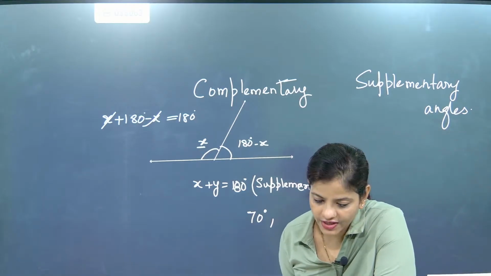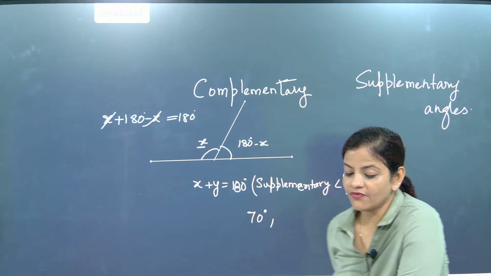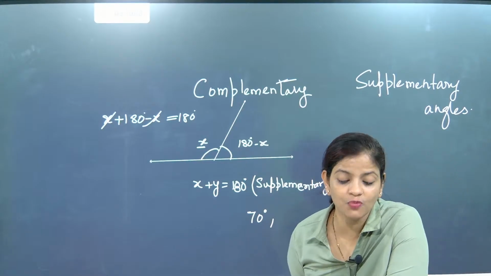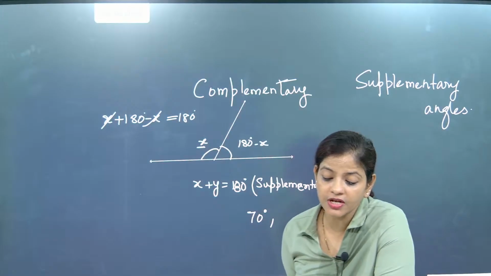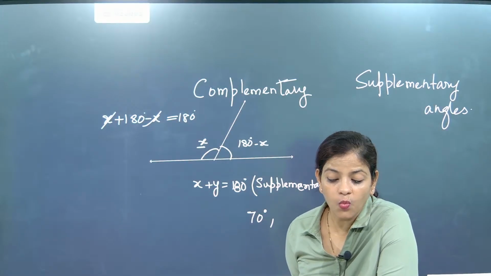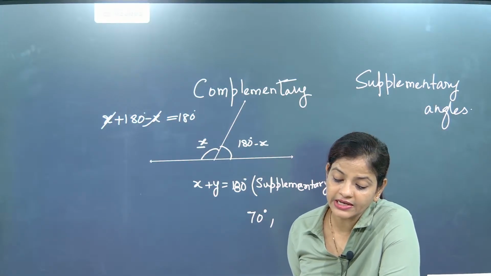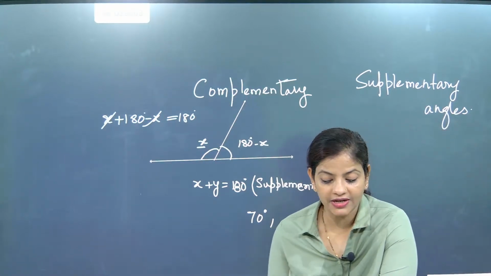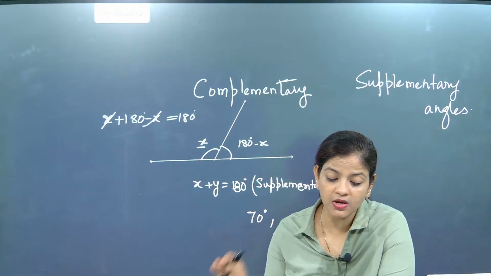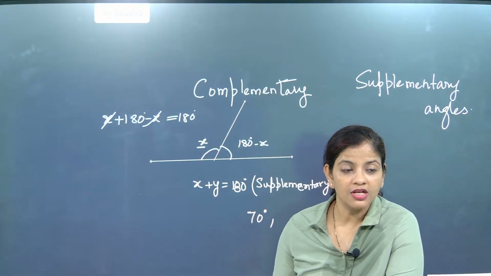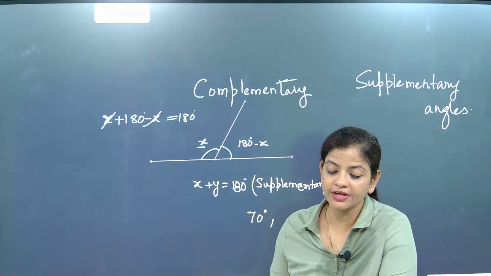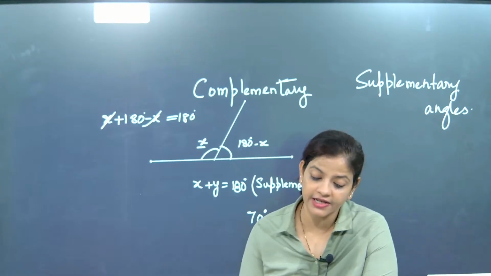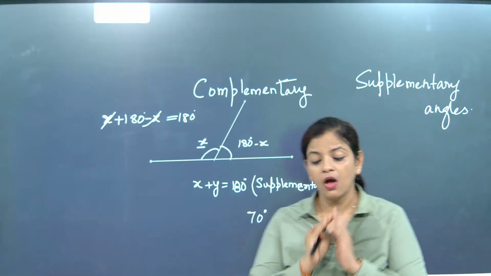See, understand one thing, Anika, there is a concept. Very good, Tanisha, you have given the answer to the first part. Anika has asked a question. Offline children also, please listen to the question. She has asked, ma'am, if it is not in one line and the total angle is 180. Beta, this is exactly one of the concepts of mathematics, that a line will always make 180 degree. The standing line will always be making 180 degree.